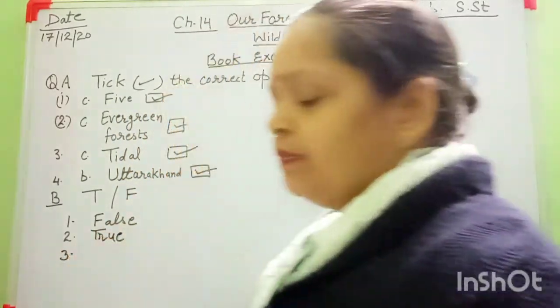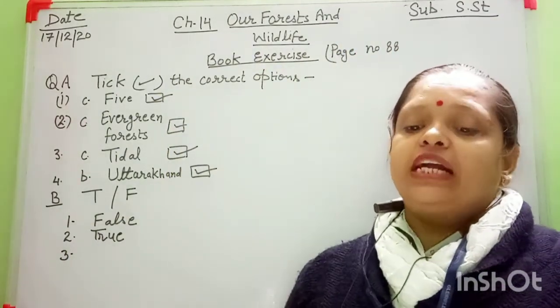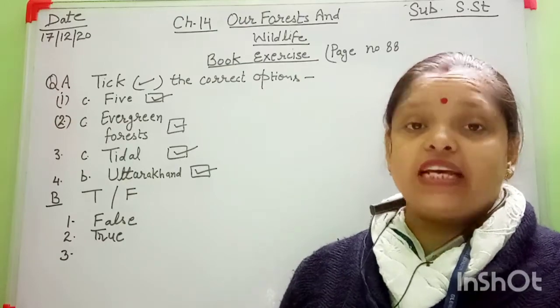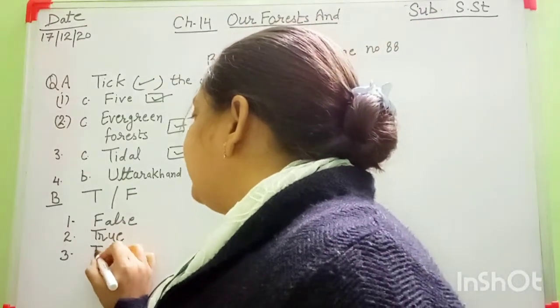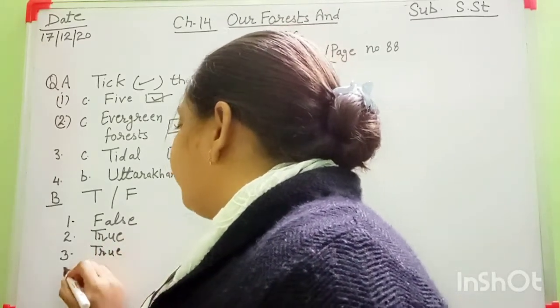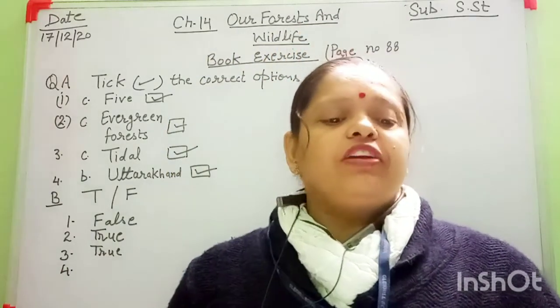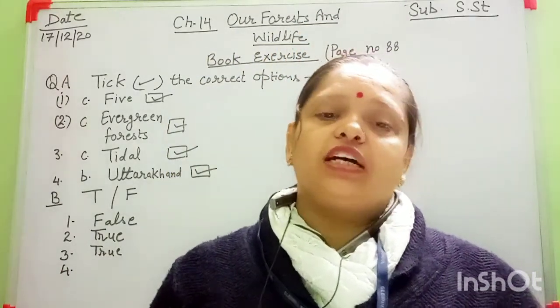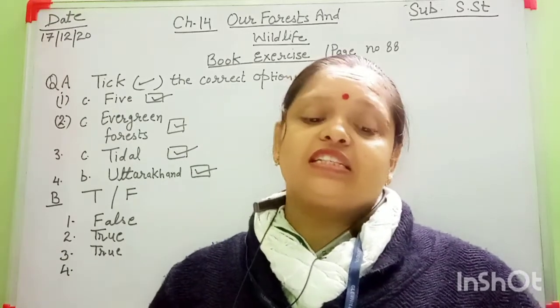Next is third. An elephant is killed for its ivory tusk. Yes, this sentence is true. And many hunters sell it for their profit. Number 4. Thorny forests are found in Gujarat. No, thorny forests are found in which state? That is Rajasthan.